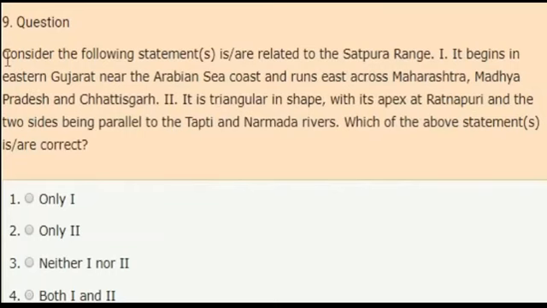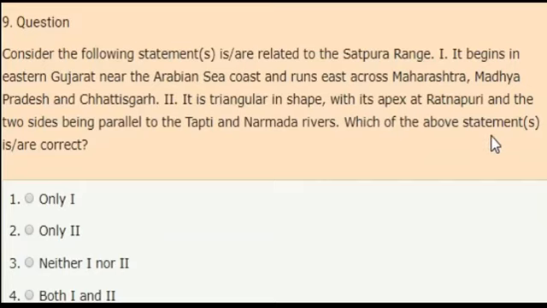Next question. Consider the following statements which are related to the Satpura range. First statement, it begins in eastern Gujarat near the Arabian Sea coast and runs east across Maharashtra, Madhya Pradesh and Chhattisgarh. Second statement, it is triangular in shape with its apex at Ratnapuri and two sides being parallel to the Tapti and Narmada rivers.